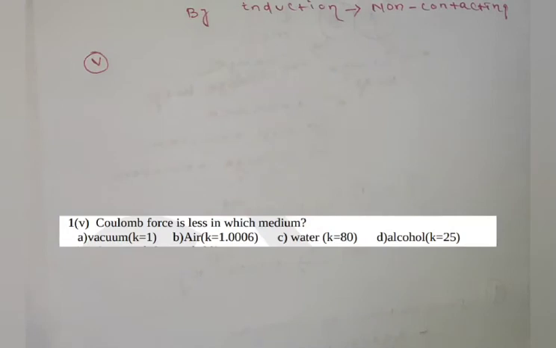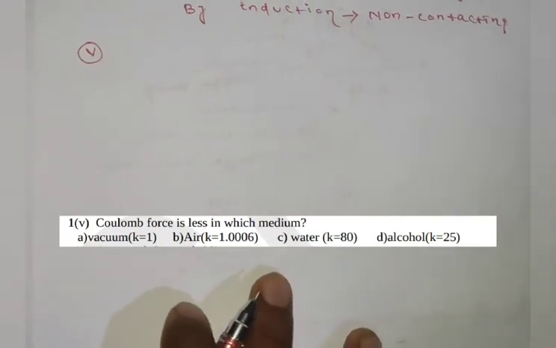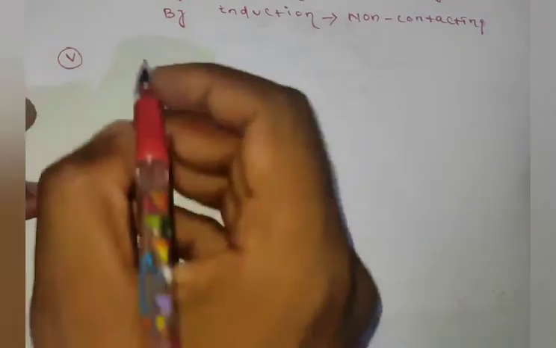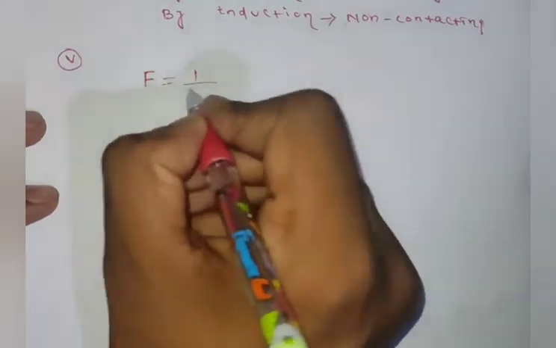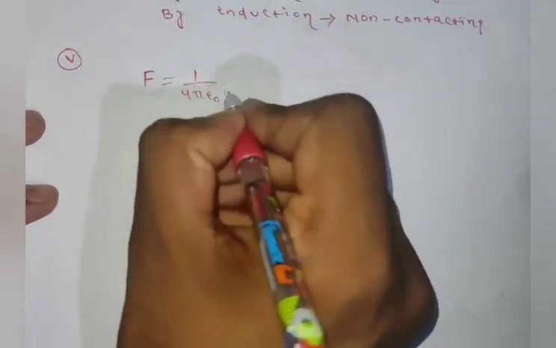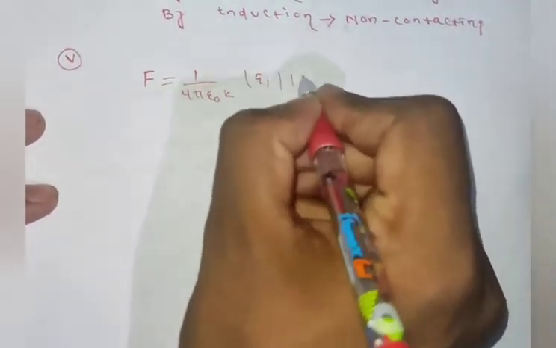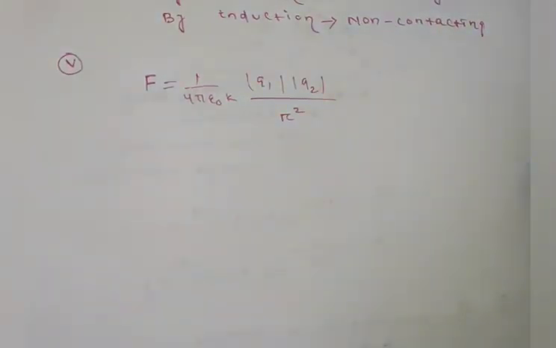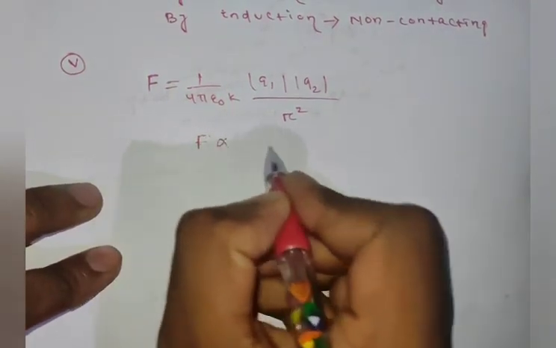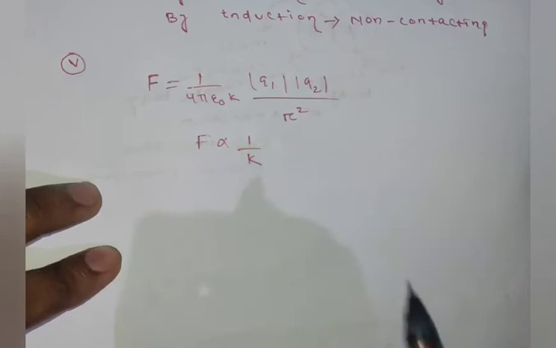It was: Coulomb force is less in which medium? I am repeating, Coulomb force is less in which medium? First of all we should know the formula of Coulomb force. It is 1 by 4 pi epsilon k, q1 modulus q2 modulus by r square. If we see, then force is inversely proportional to the dielectric constant.